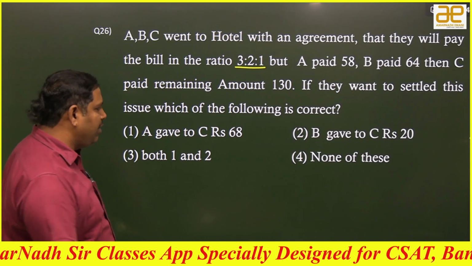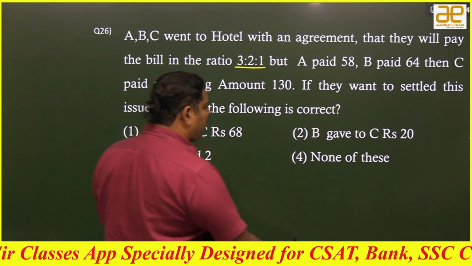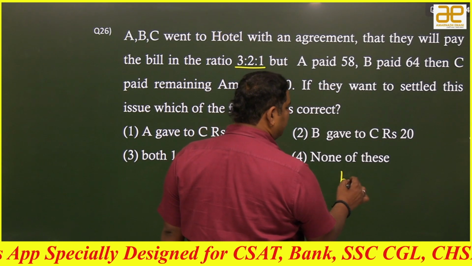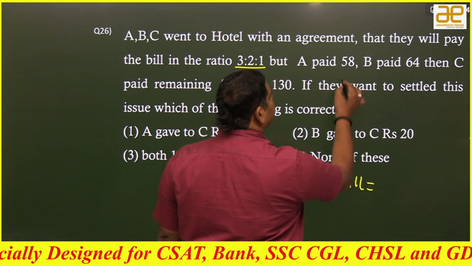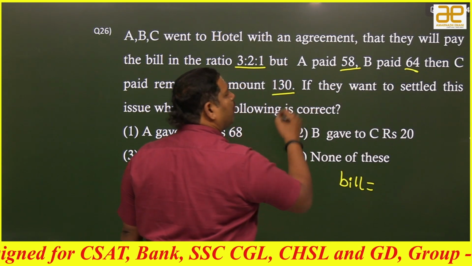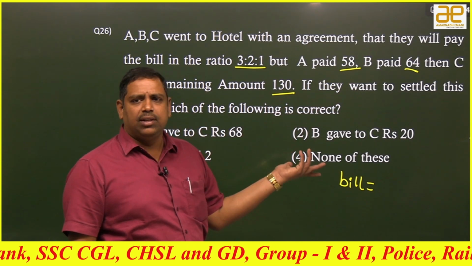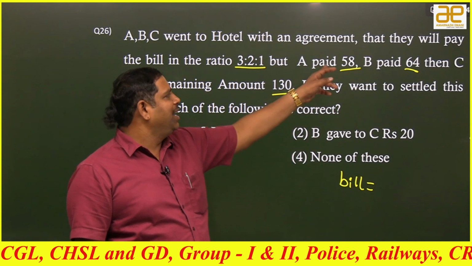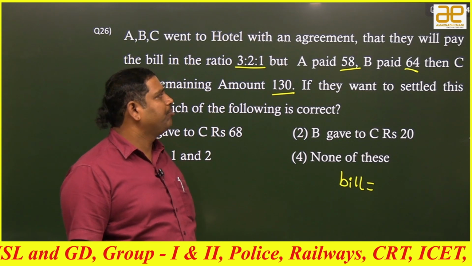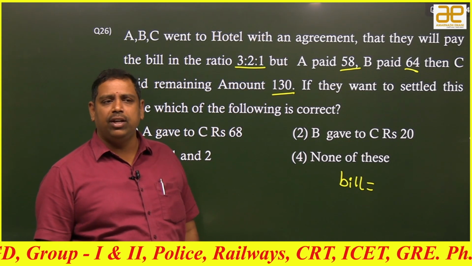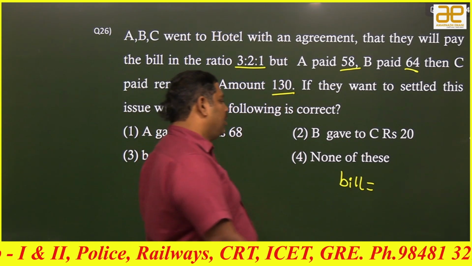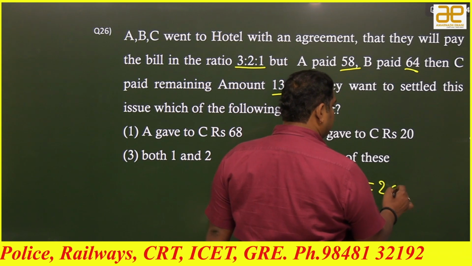First I want to know the bill. What is the bill amount? Whatever they paid, that total is known as the bill amount, because if they won't pay, they won't leave. So they paid it: 58 plus 64 is 122, plus 130. Can I say the bill is 252 rupees?